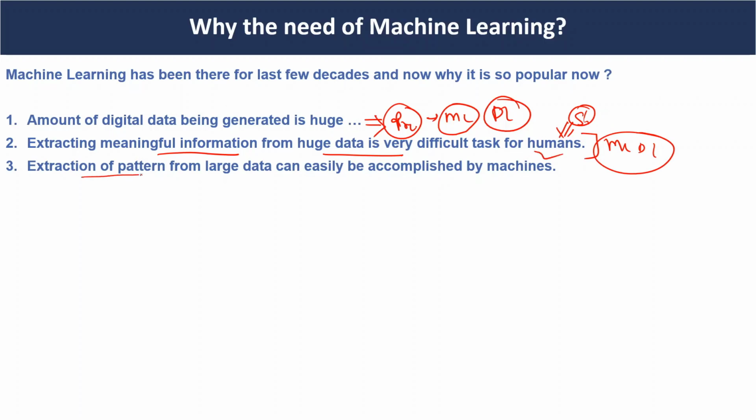The third reason is that extraction of patterns from large data can easily be accomplished by machines, because humans and statistical approaches are not capable of getting insights from the data if the data size is very large. In that case, machine based approaches like machine learning or deep learning are very suitable for this type of data. That is why we need machine learning.